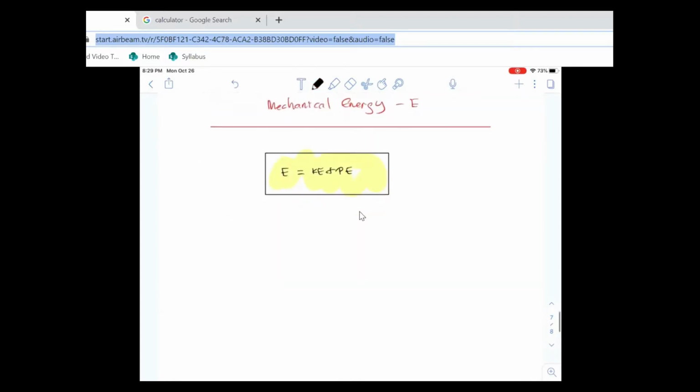Conservation of mechanical energy means E is constant. So the constancy of mechanical energy is known as the conservation. When somebody says energy is conserved, it means that the energy remains constant. Okay, so if the mechanical energy is constant,